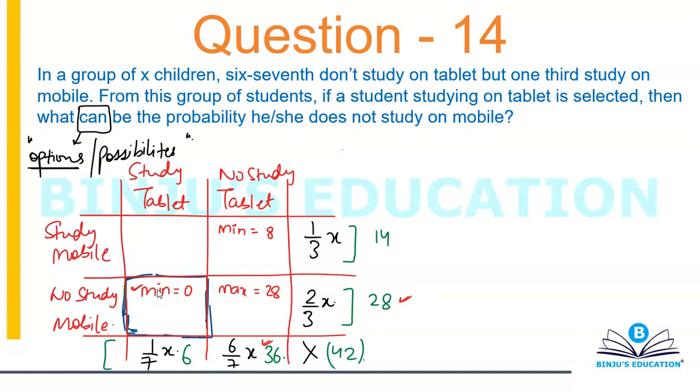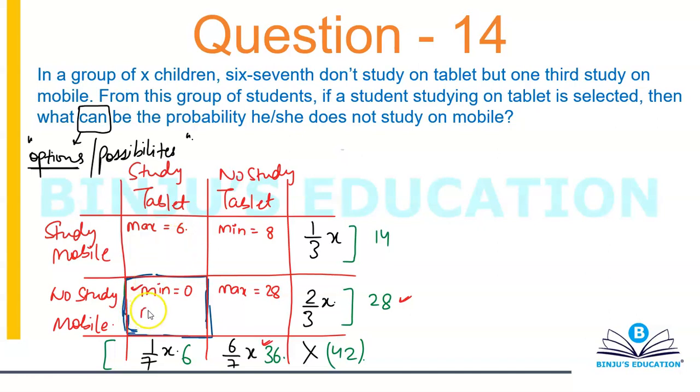Similarly, if no study mobile, no study tablet maximizes, then the one above it will automatically minimize, because the sum is constant, the sum is 36. So if this is 8, then the one study mobile and study tablet will automatically become 6, the maximum value. So this suits fine, there is no problem. All values are satisfying. 6 plus 8, 14, 8 plus 28, 36, 6 plus 0, 6, 0 plus 28 is also 28. I can't have a negative number of children, so the minimum value of study tablet and no study mobile will be 0.